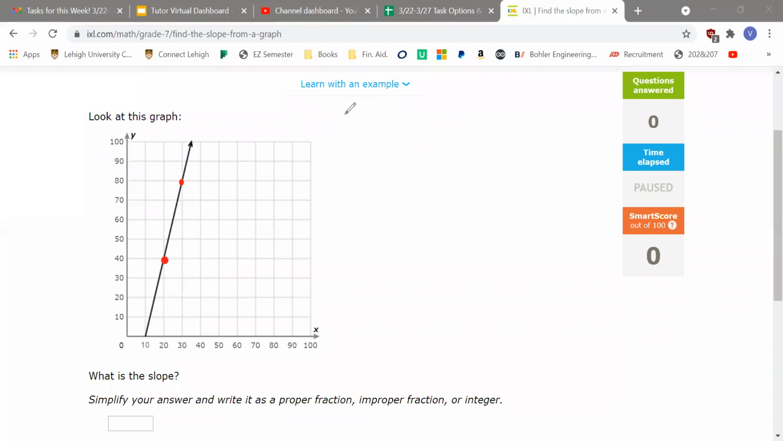So the first point is equal to 20, 40. And the second point is 30, 80.